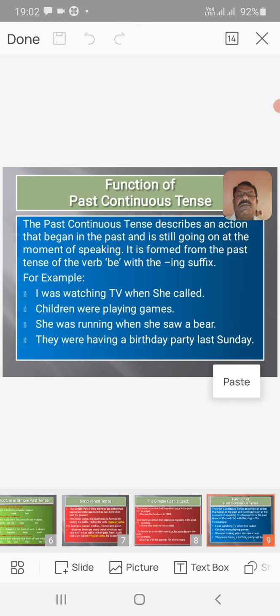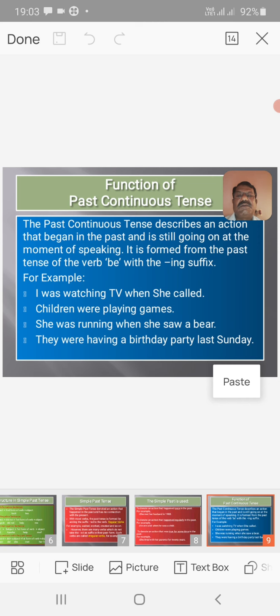For example, I was watching TV when she called. In this sentence, two actions took place at a time: the first action of watching TV and, at the same time, her calling.